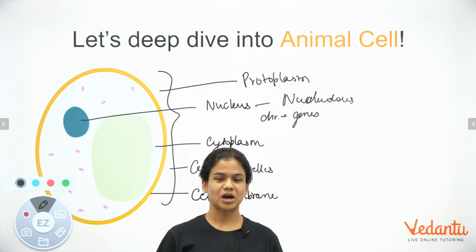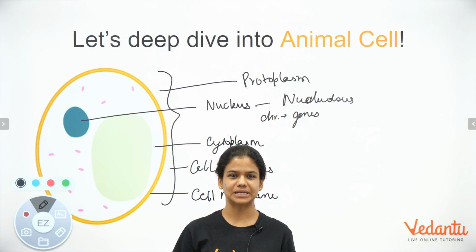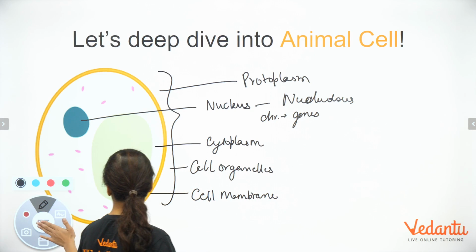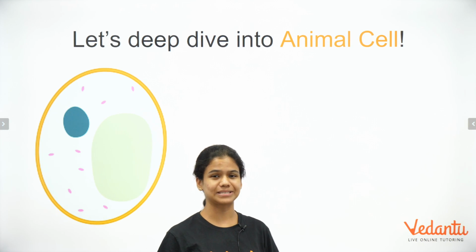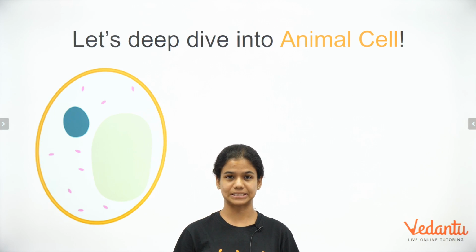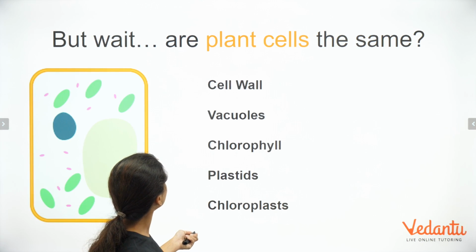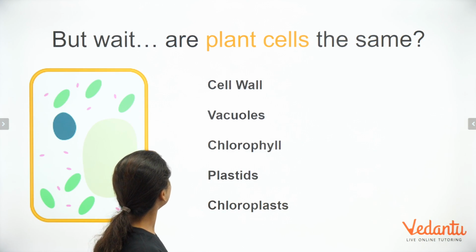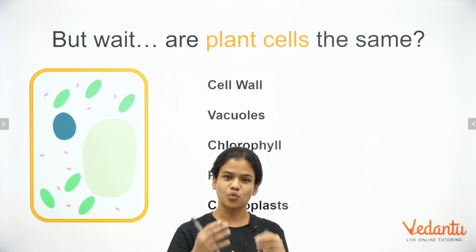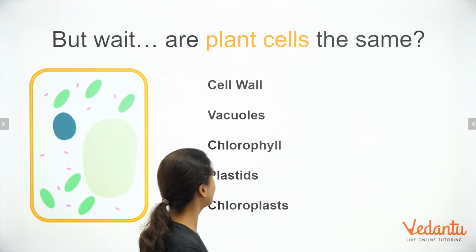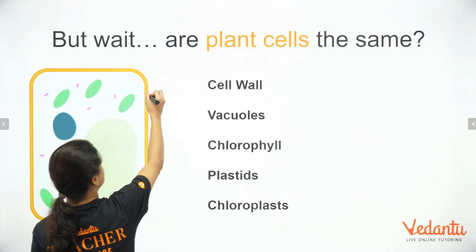Now let's try to understand how different a plant cell is from an animal cell. For that, we'll have to understand what parts are present in a plant cell which are not present in an animal cell. Now let's take a look into that. Okay, perfect. Now we are going to see a few components which are present in a plant cell and not in an animal cell. All right, perfect.